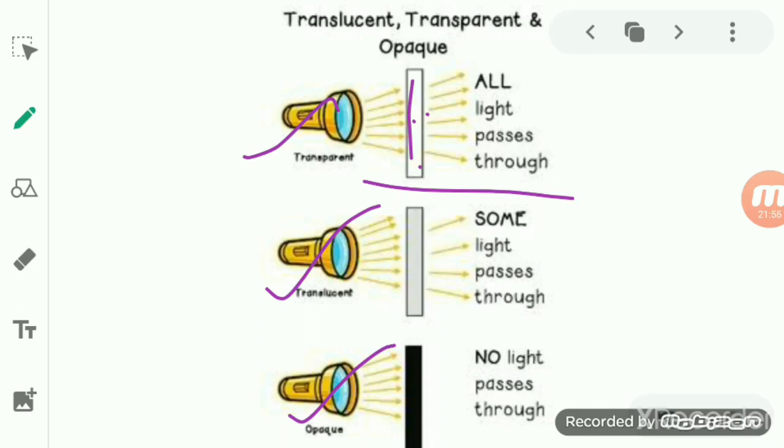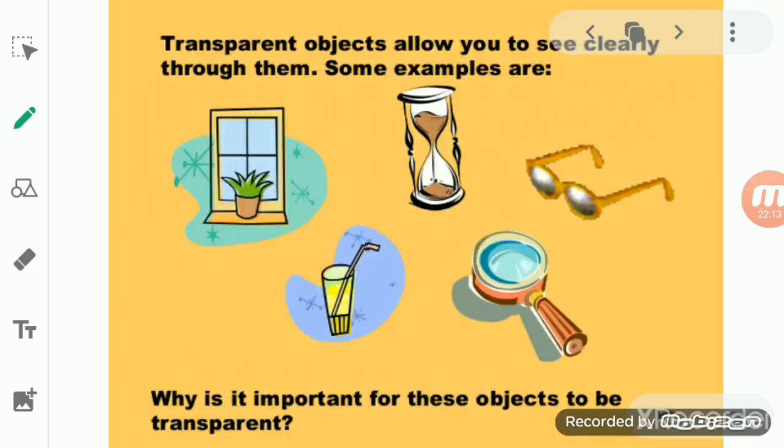So we can say that when light is allowed to pass through it, if it allows all the light to pass through, that kind of material is known as a transparent material or a transparent object. For example, glass, polythene, air, water, oil, all these kinds of materials are transparent materials. So glass, you can see the thing clearly through glass. Or pure water, or air. Why is it so?